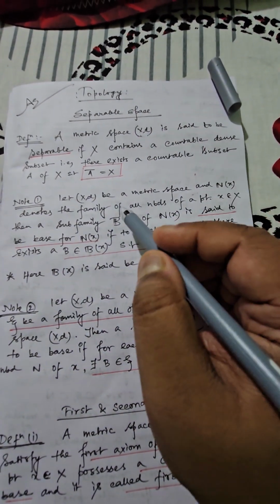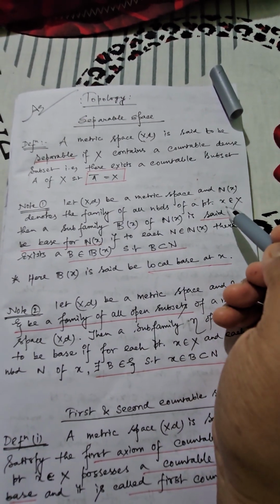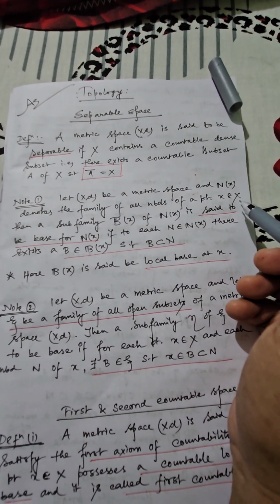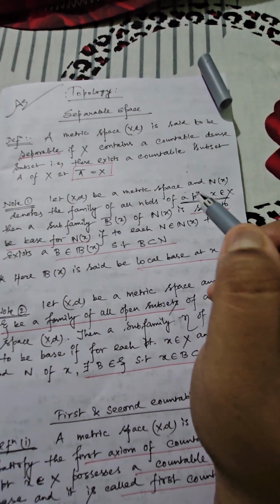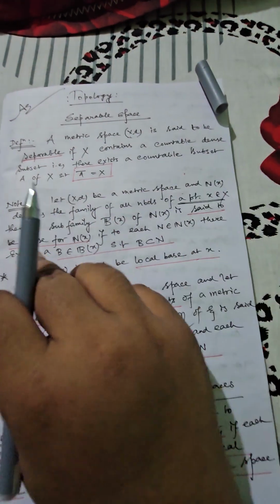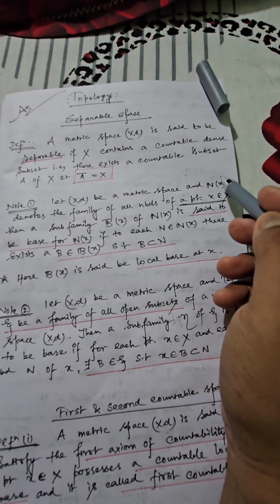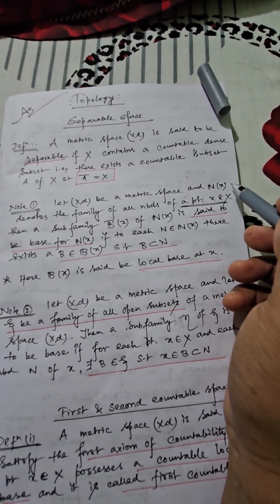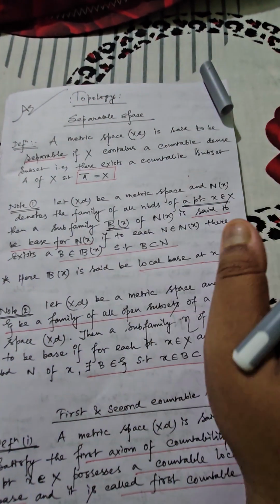Let us consider a family of all possible neighborhoods corresponding to any arbitrarily chosen point, obviously small x belongs to capital X. Now here you can see I am going to choose a point arbitrarily. Just remember this point, nothing else. Also try to obtain a certain subfamily of this collection, or better to say of this family of neighborhoods, say that is given by capital Bx or script Bx, whatever.